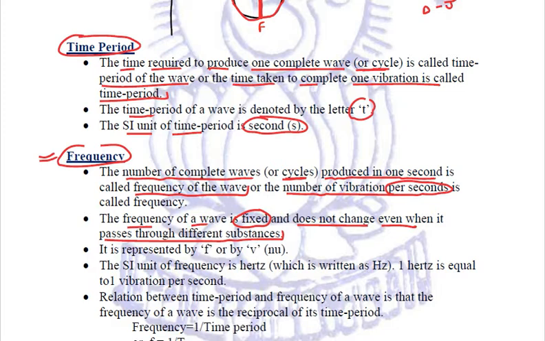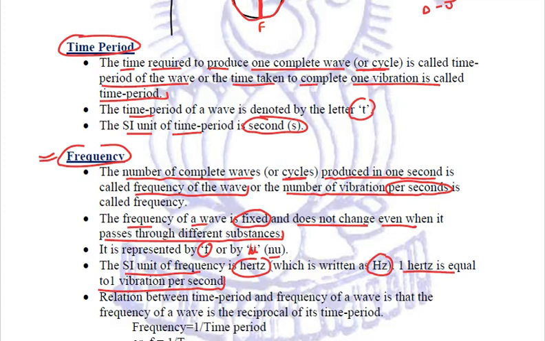This frequency is represented by F, or it is nu. The SI unit of frequency is hertz, which is written as capital H small z, and 1 hertz is equal to 1 vibration per second.